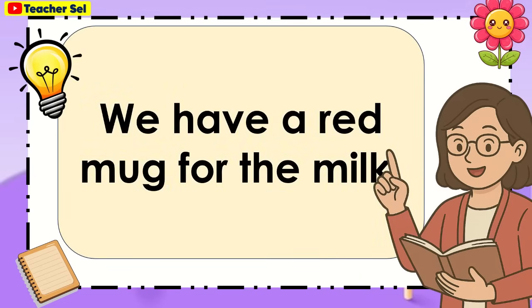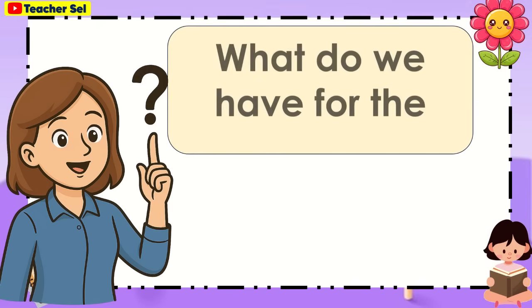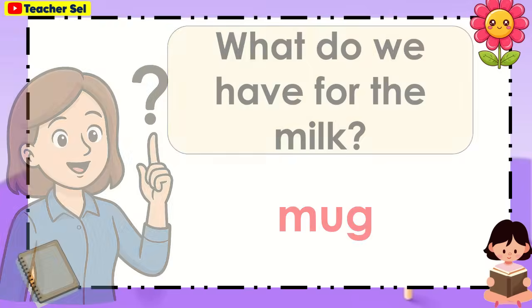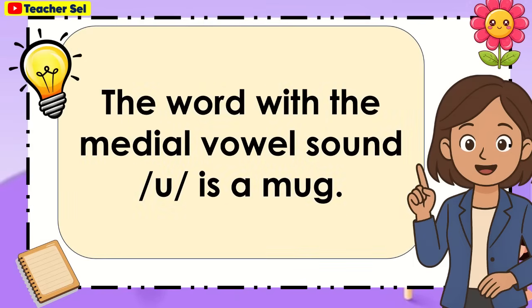We have a red mug for the milk. What do we have for the milk? Mug. The word with the medial vowel sound A is mug.